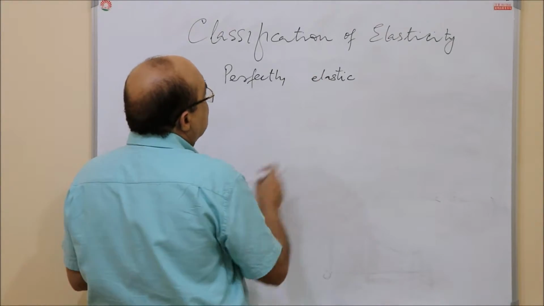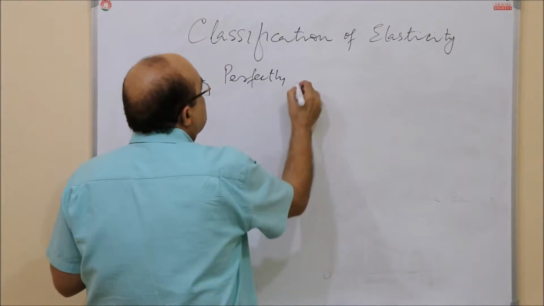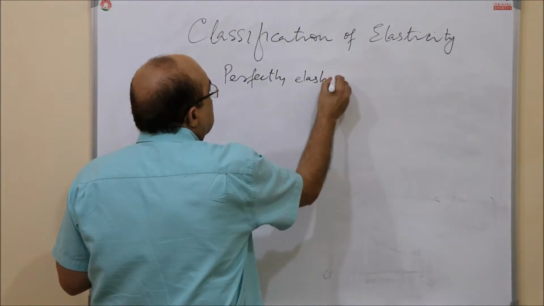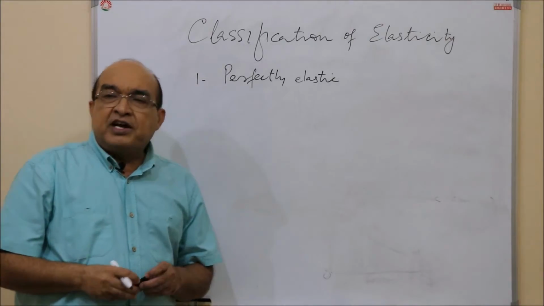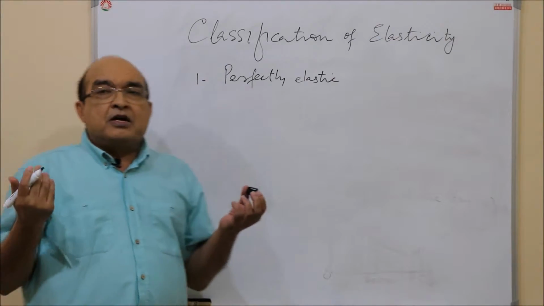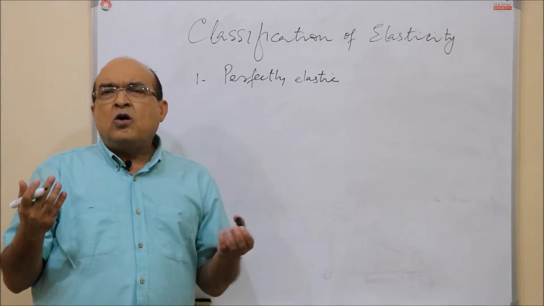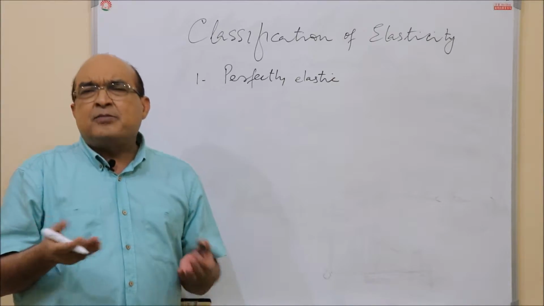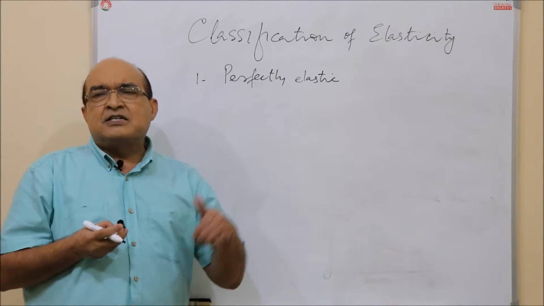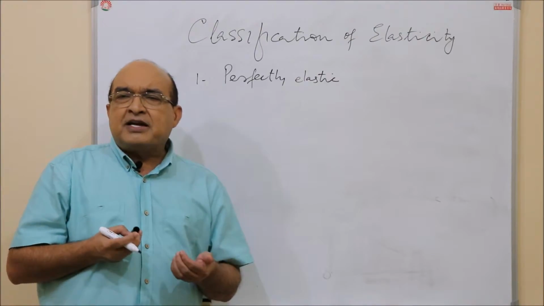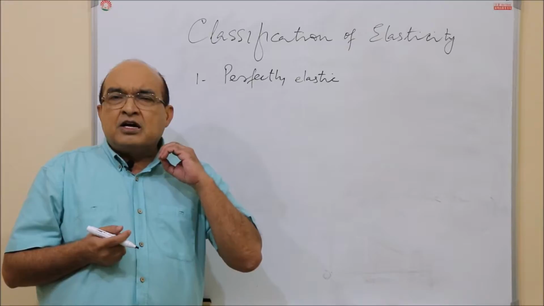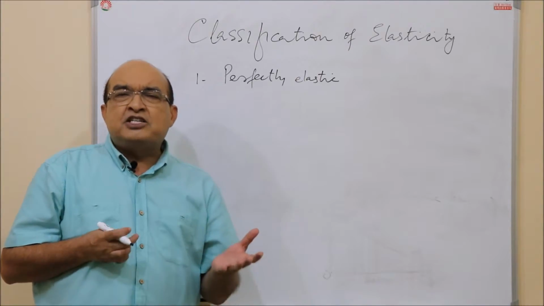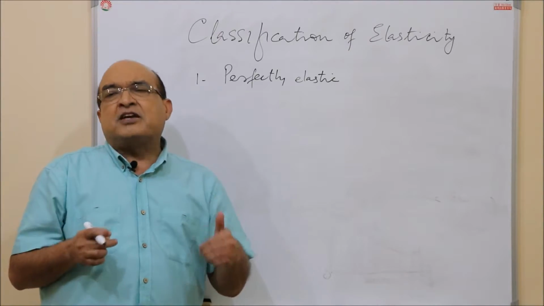Perfectly elastic demand is the one where the percentage change becomes immeasurable even if there is a slight change in the price. Quantity demanded will change so immensely, in such a huge magnitude, that it becomes immeasurable.